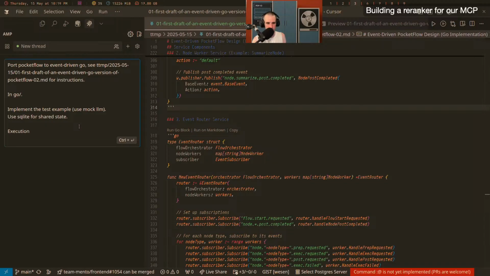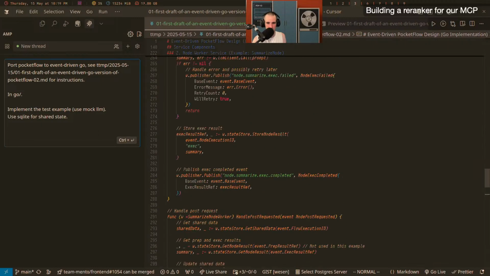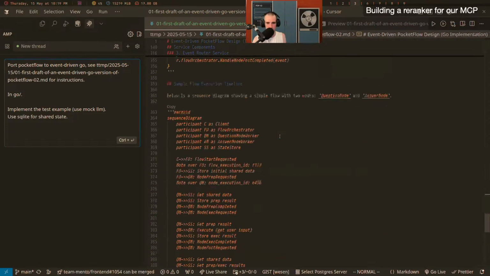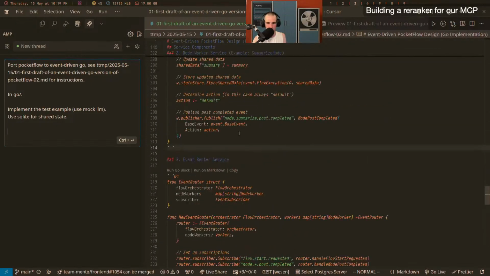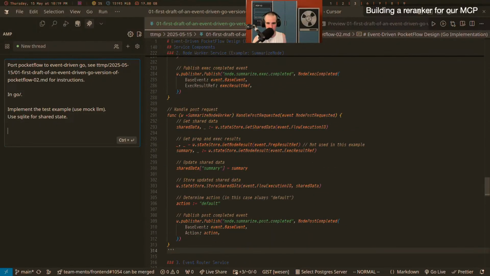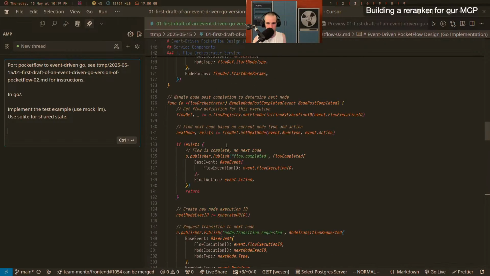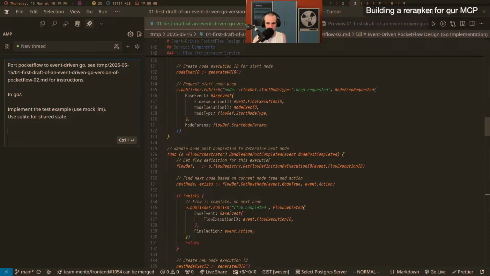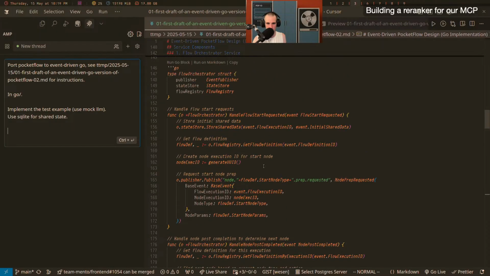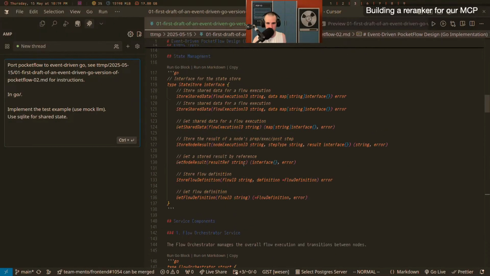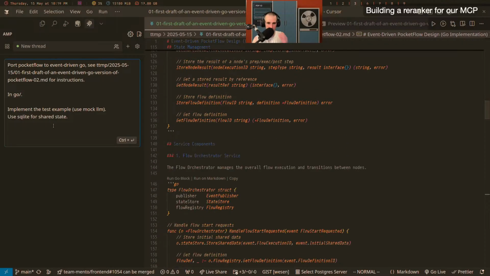Execution flow is not... See, this is where the edge comes in, that I think I'm going to remove. It's probably already in the code for the orchestrator as well, right? Does the orchestrator load the workflow from the flow registry? Oh yeah, because this is a generic orchestrator. Whatever, we'll leave it like that.